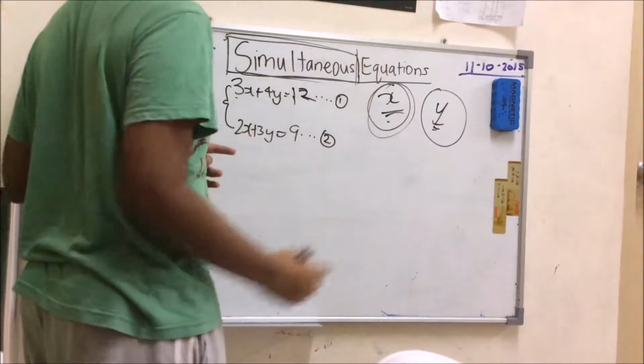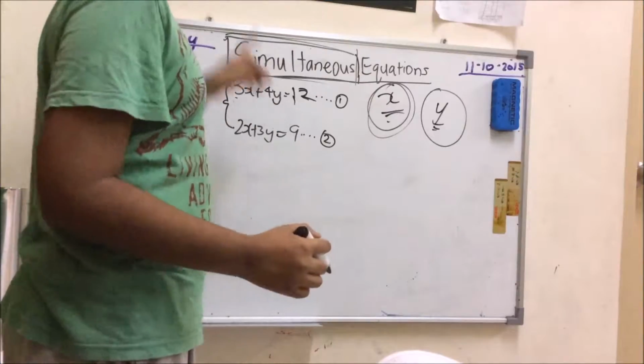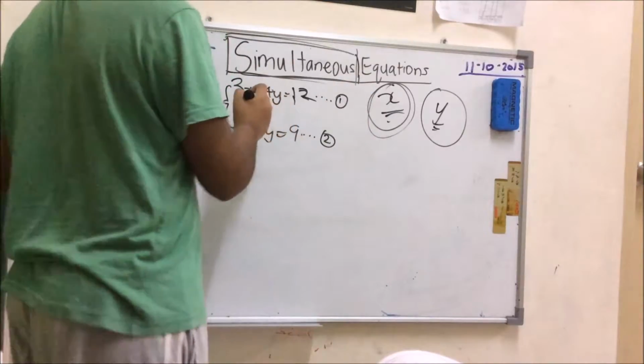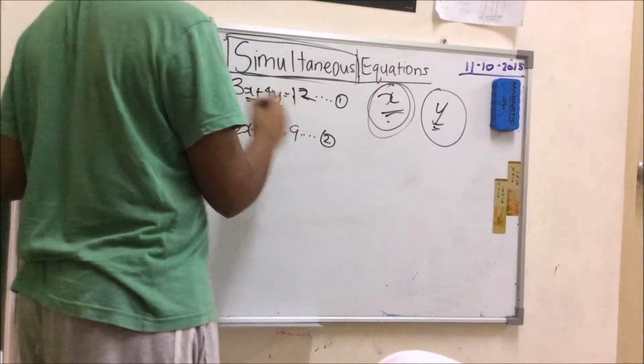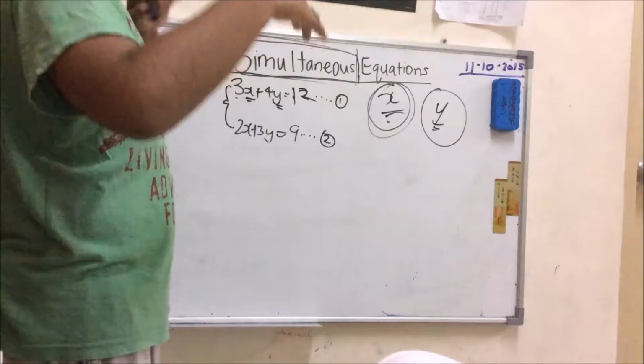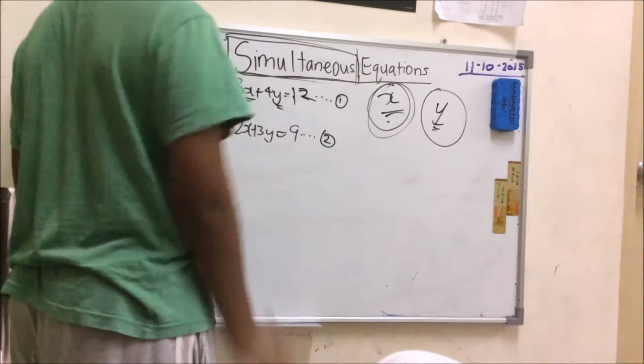You label equation number 1. This equation can be said to be equation number 2. So we have two different equations, and we need to find x and we have to find the value of y. But it's not obvious like normal equations. So now let's use method number 1, which is the elimination method.